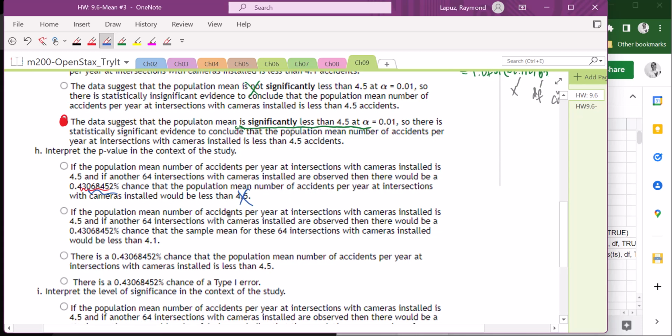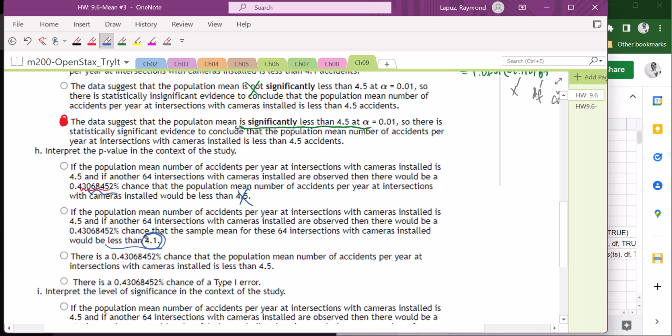If the population mean number of accidents with cameras installed is 4.5 and we collected 64 intersections and observed that, there would be a 0.43% chance that a sample mean with cameras installed would be less than 4.1. So this is it.